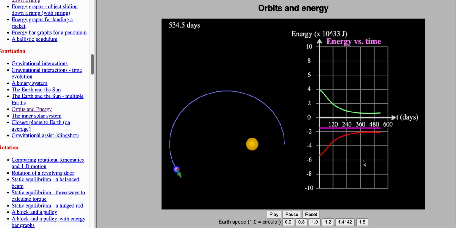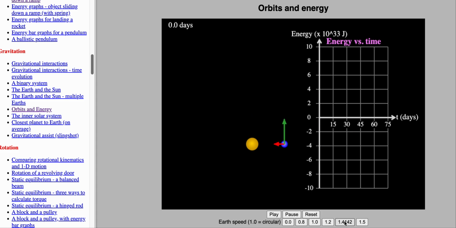And if I let it run, you could see the shape and stuff like that. And if you'd like to see the shape, by all means, let it run and you can see the shape. Okay. But I'm going to go on to the next one. I'm going to hit reset and we're going to speed up the Earth a little bit and we're going to hit play again. Now you'll notice a couple things.